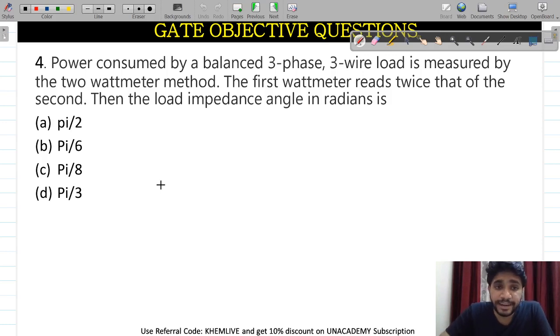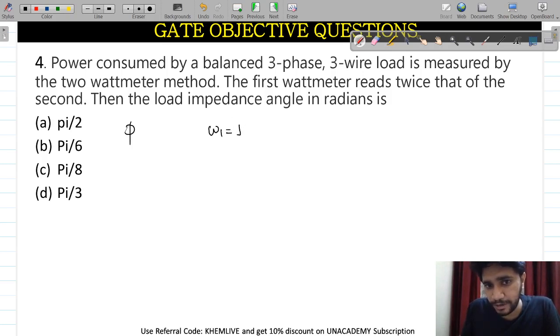Now I am moving ahead to what is the value of P1 and P2. There are two wattmeters, and for different values of phi there will be different values of power 1 and power 2. Suppose this is my W1.